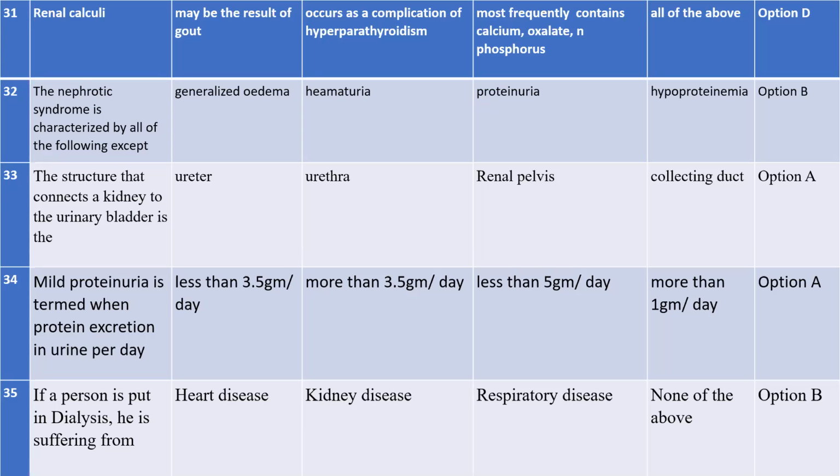Next, the easiest one. If a person is put in dialysis, he is suffering from heart disease, kidney disease, respiratory disease, or none of the above. I think the answer is none of the above. Is it correct? Am I correct?